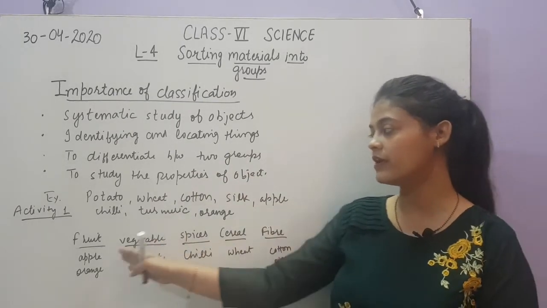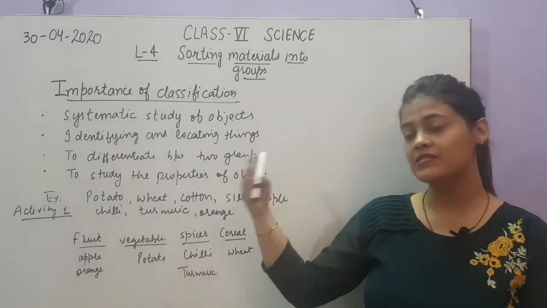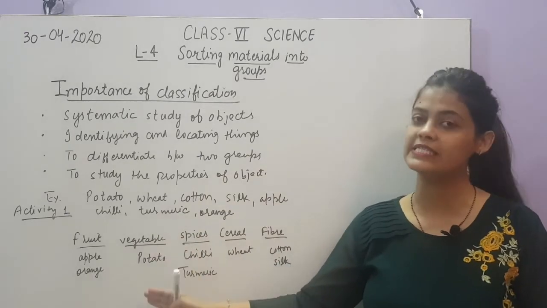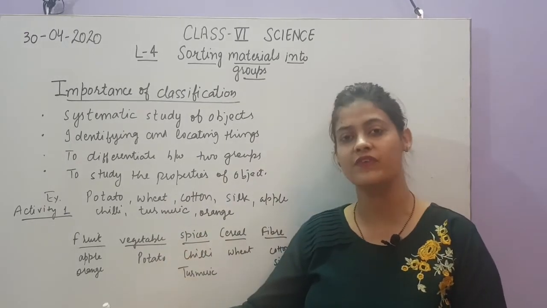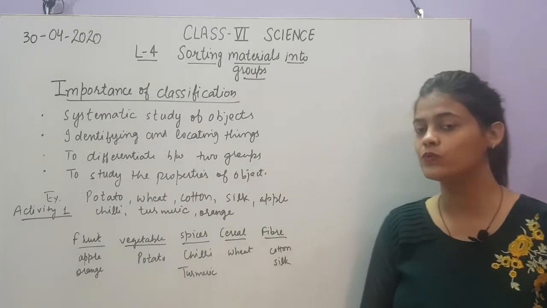Next is to differentiate between two groups. Like for example, here we can take the example of fruit and vegetable. Fruits and vegetables are different from each other. Because of the classification, we can easily differentiate between fruit and vegetable. So this will help you to differentiate between two groups.